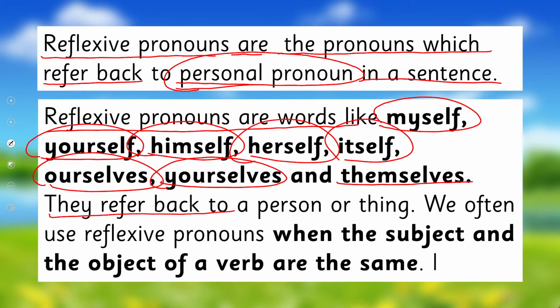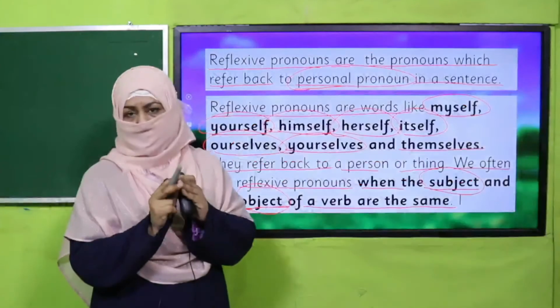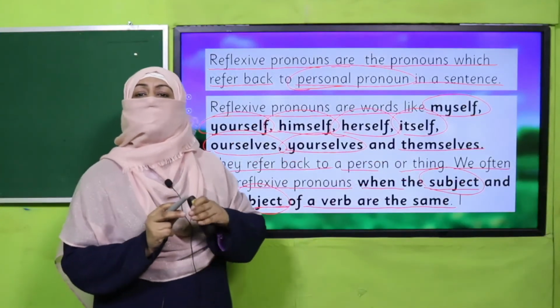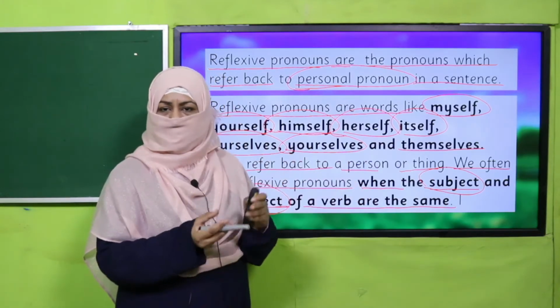And they refer back to a person or thing, and we often use, now this is important, we often use reflexive pronouns when the subject and object of a verb are the same. When we are referring it back, means the subject is a personal pronoun and it is referring back to the object. The subject is a personal pronoun and that subject is the object of the sentence as well. So what will be the sentence formation then?